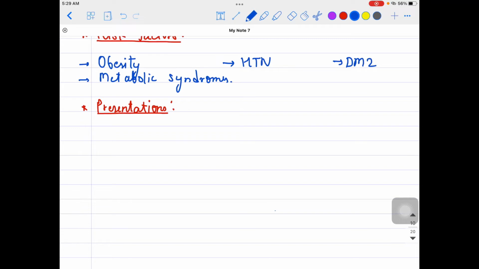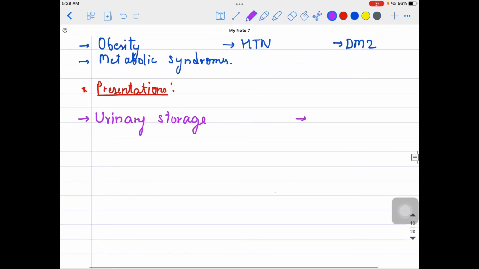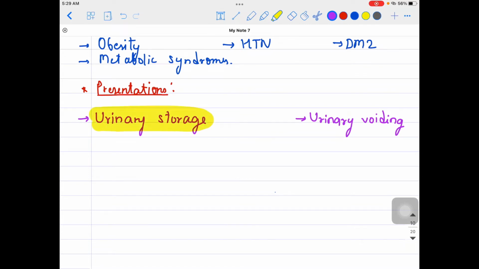For example, the patient will be coming, and two kinds of conditions can be there. One could be that they say they are having a storage problem, a urinary storage problem. In some patients there could be the issue of urinary voiding, right? Urinary voiding means they are not able to excrete their urine. So these are two classes with which the patient will be presenting, and they will be talking about two kinds of symptoms over here.